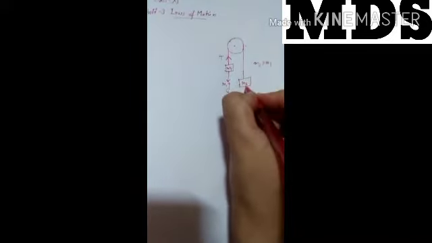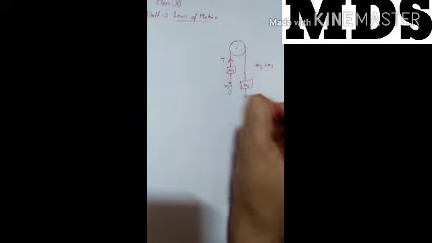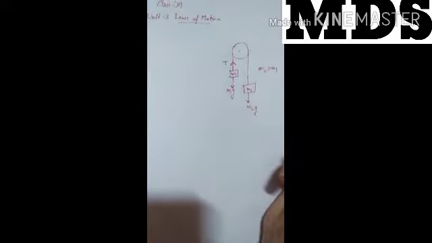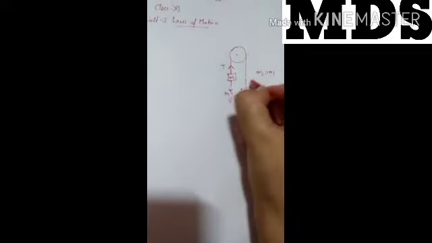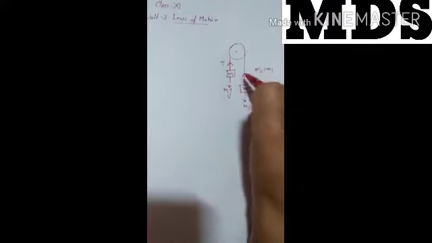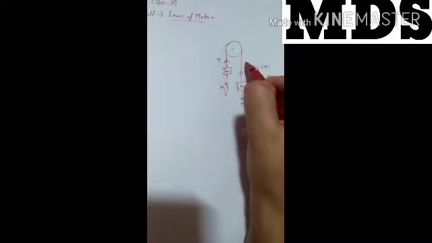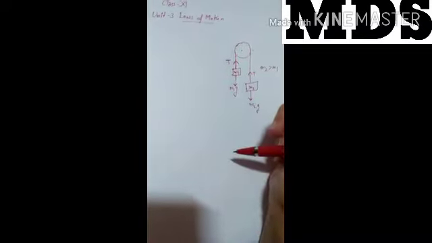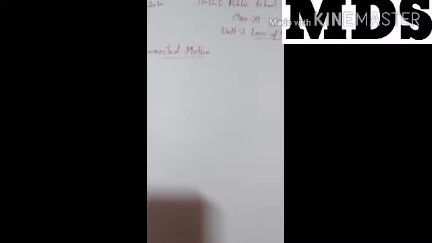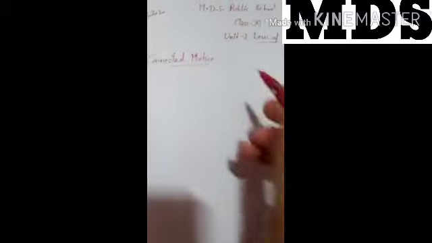Same here along the m2 mass: there is m2g, the force due to mass, and the second force will act due to the string, that is tension T. Here both tensions will remain the same because we are using one same string for both masses. Clear now? Now we will find what the tension will be and how much force will act on it.